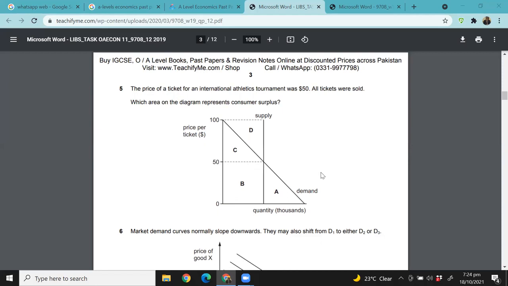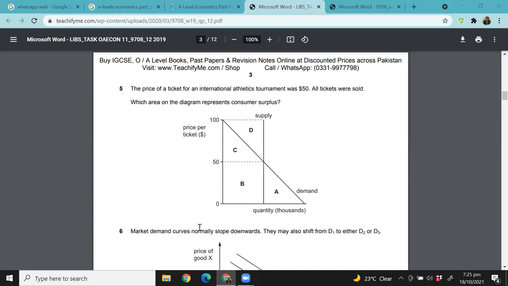Okay, so Arbab, we are doing this past paper, and basically for all of the MCQs, we'll read the MCQ together. You will tell me the answer that you think is correct. I will tell you the answer, and then we'll write it down. And then towards the end, we'll look at the answer and see if we got it correct or incorrect. Okay, so we are doing question number 5.